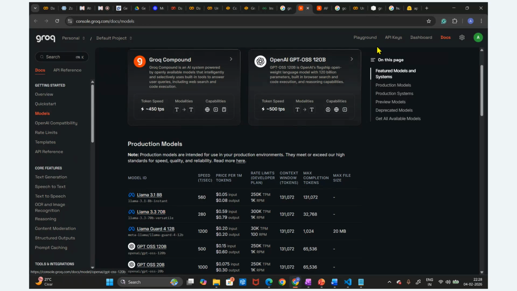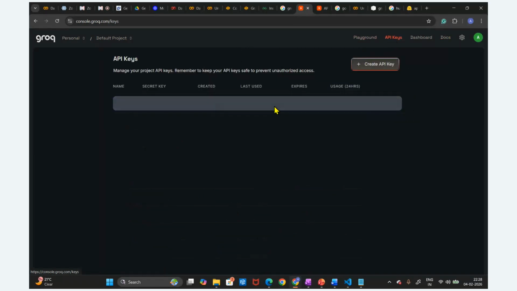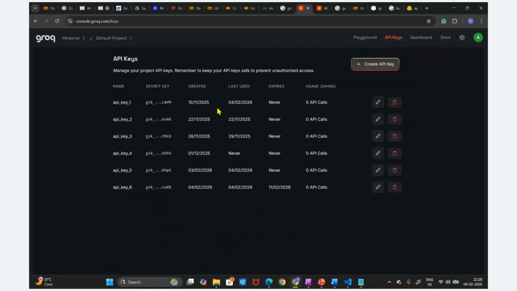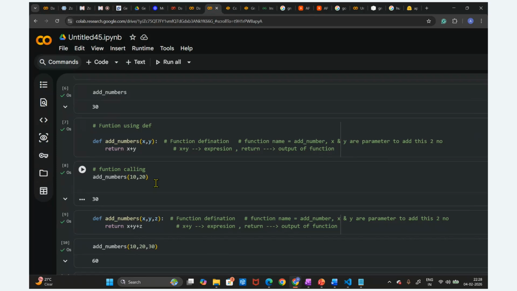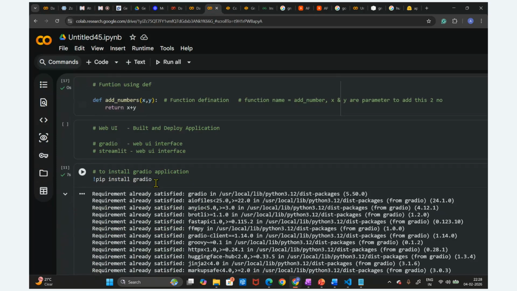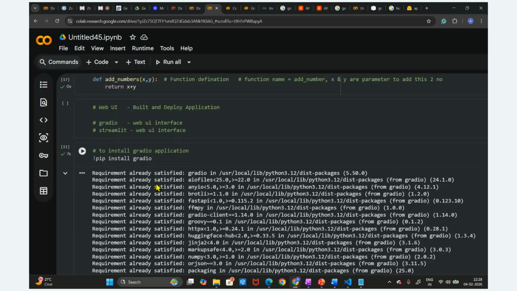I'm going to create this API key, and this API key will be the only way to utilize the endpoints of these LLM models for generation and other purposes. For that purpose, we are going to create this API key. We are going to store this API key in the secrets, and this secret will be utilized. We are going to store it in the environment so that we can utilize it in our applications. So to use that model, we have to create that key and store that key in our application. Correct.